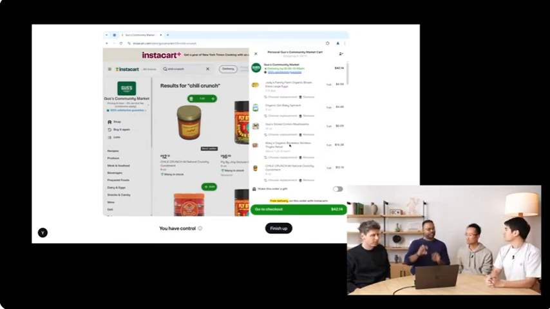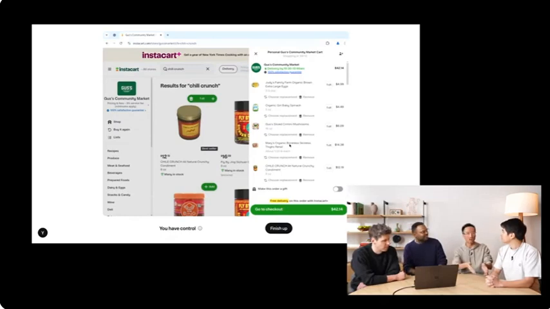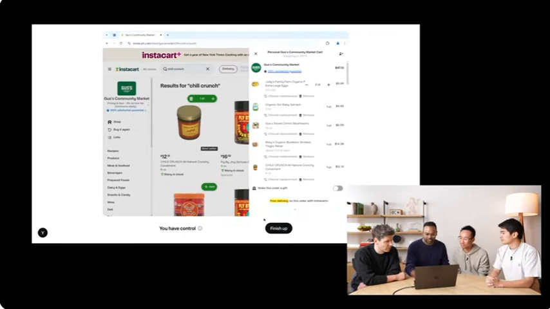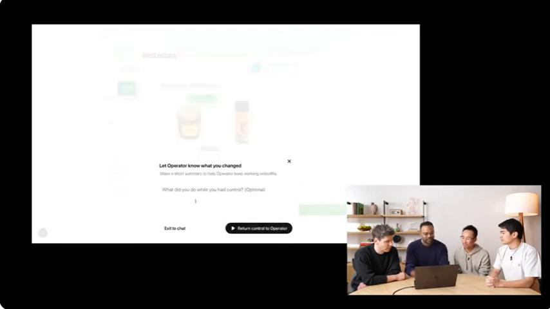For example, in this case, I took over control from Operator, which is also key to how we think about user controls. At any point in time, a user should be able to take control and give Operator instructions or guide a little bit more, et cetera. It's like passing the laptop back and forth, just like you did with Ray. Totally, exactly right. In this case, I'm going to make those two, and then I'm just going to tell Operator. This is very much like if you and I were working, I'd be like, hey, I did this, can you fix this? And I'm going to tell Operator, I added another egg, good to place order now.